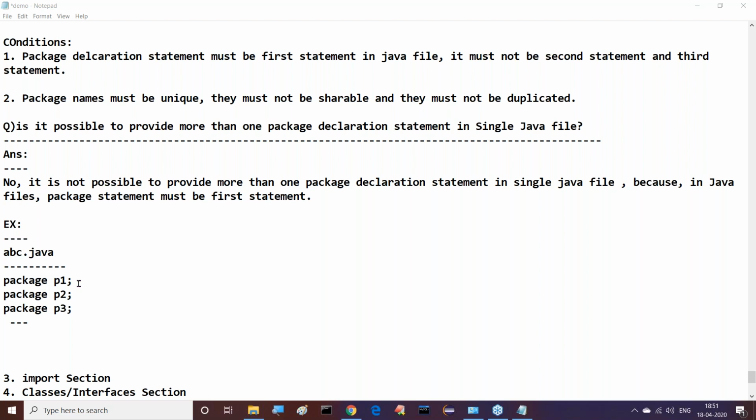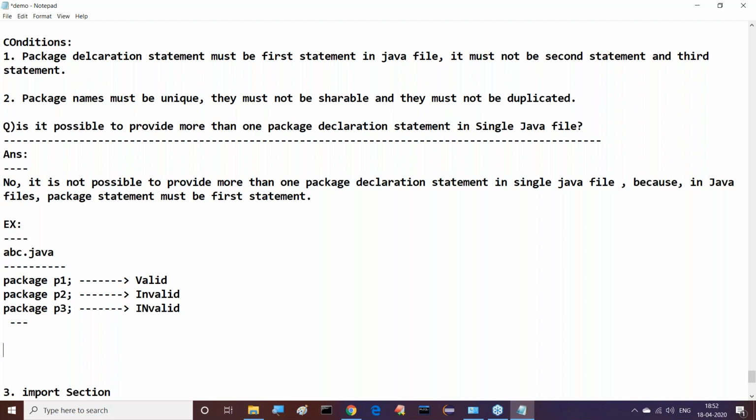Right, sir. Now here, this is valid, and this is invalid. Declaring in a Java file like this, package P1, package P2, package P3 in a single file, is invalid. Only the first one is valid and the remaining two are invalid.